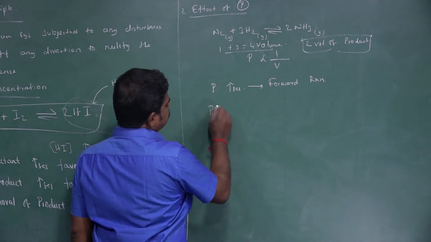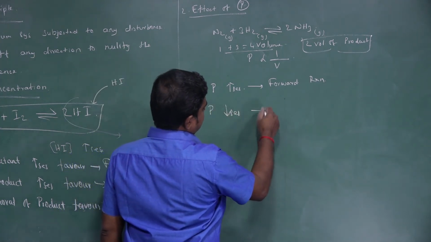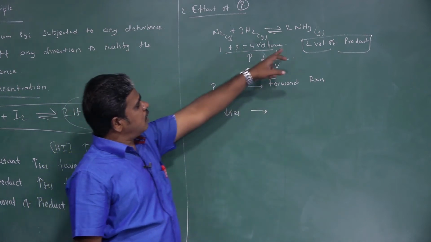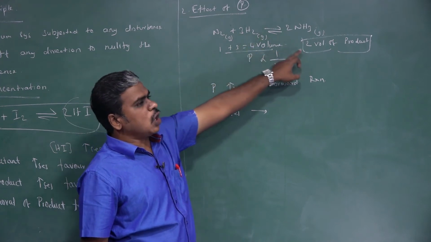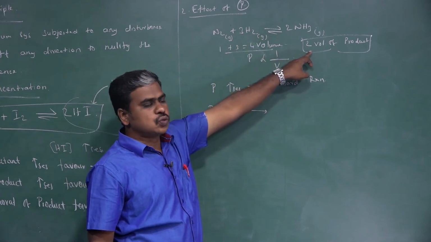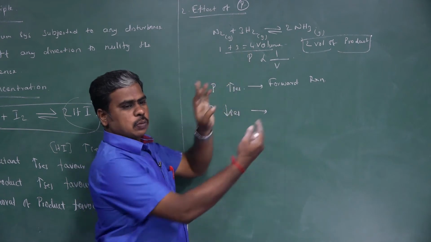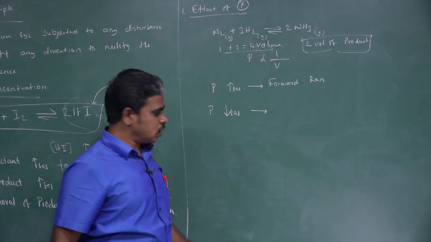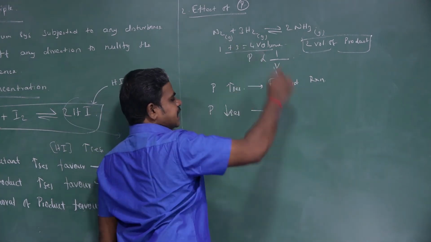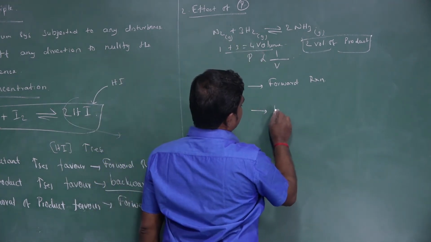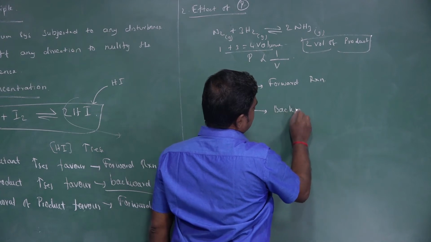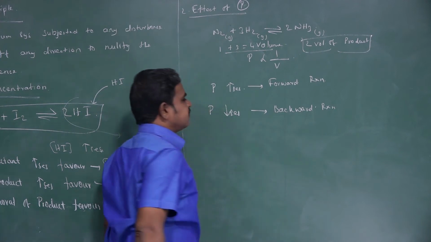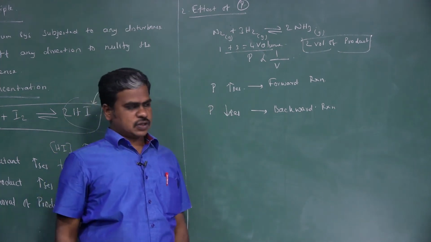Now, when pressure decreases, what will happen? Volume increases. The product is 2 volumes and the reactant is 4 volumes, so volume increases. What is it? It is the backward reaction. So when volume decreases in this reaction, it will be forward, and when it increases, backward. Likewise, we may find out the effect of pressure.